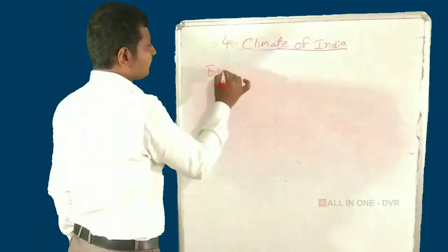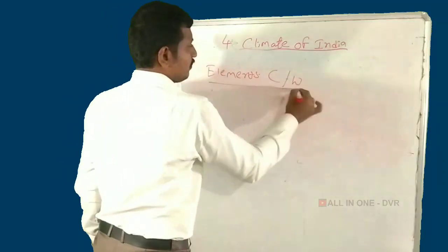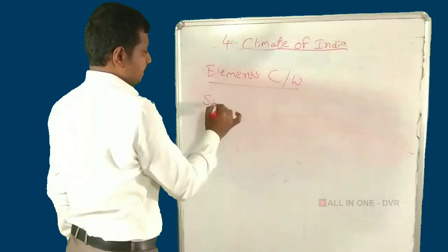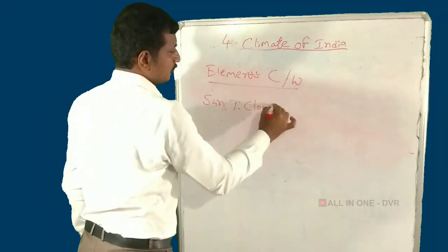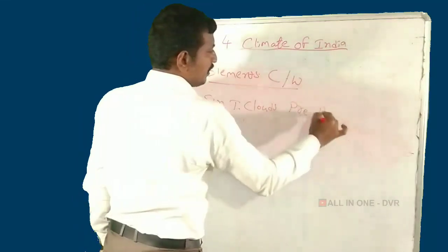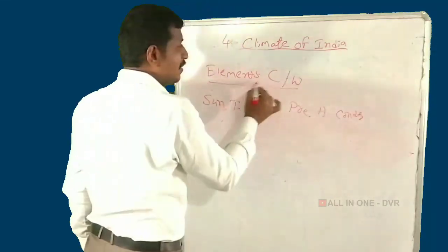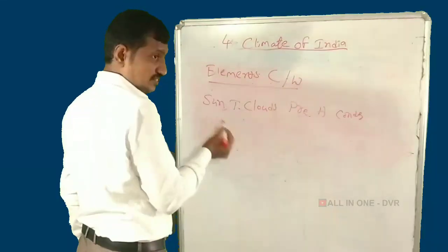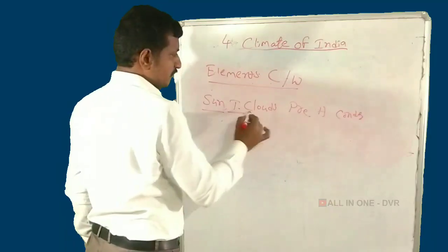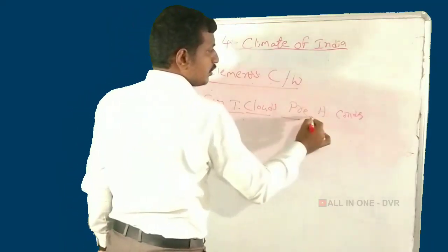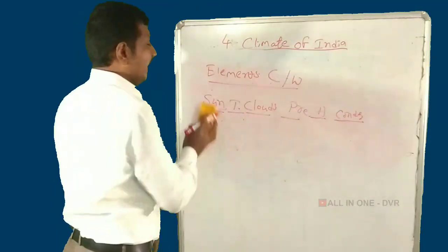And the elements of climate and weather. First of all, sunshine, temperature, clouds, precipitation, humidity and condensation. These are called the elements of climate and weather. I repeat: sunshine, temperature, clouds, precipitation, humidity and condensation. These are the total elements of climate and weather.